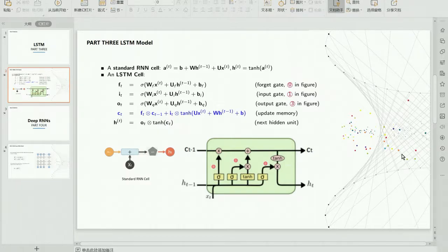The key idea is to use the memory cell and gates. We can use this formula to improve it. FT is called the forget gate vector because it determines which components of the previous state and how much of them should be remembered or forgotten. IT is called the input gate vector because it determines which components of the input from HT-1 and ST and how much of it should go into the current state. OT is called the output gate to control which components of the state vector CT and how much of it should be output. And now I will show you our code for the LSTM model.